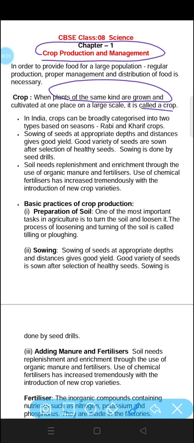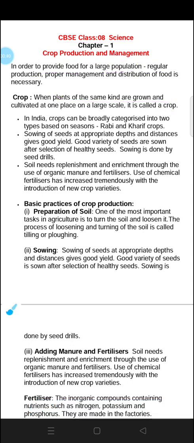We are living in a country like India where the population is increasing day by day. In order to provide food for a large population, regular production, proper management and distribution of food is necessary. So we need to increase our production so that we can fulfill the needs of the increasing population of our country. For that, we need to grow more and more crops so that we can feed the increasing population.